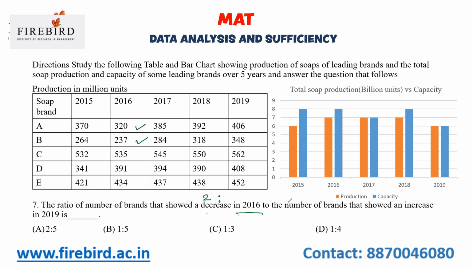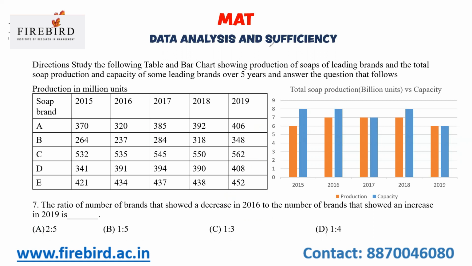Here they have given just 2019, but you should compare it with the previous year, 2018. When compared to 2018, brand A has shown an increase, brand B, brand C, brand D, brand E, all the 5 brands. So 2:5 is the ratio. So option A is your answer.